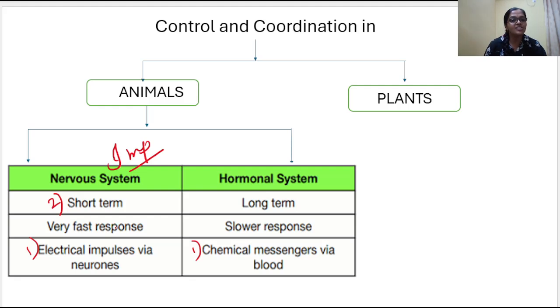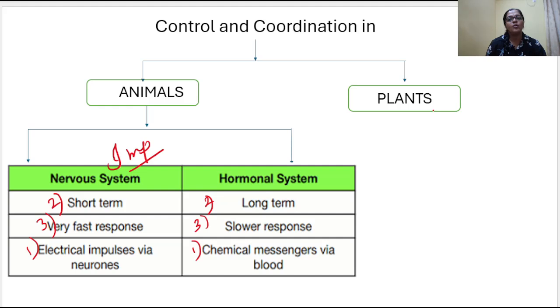Whatever responses are created in the nervous system are short-term, while hormones create a long-term response in the body. The third important point is that the nervous system has a very fast response. It will respond very quickly, because the messages are sent very fast with the help of nerves. While in the case of the hormonal system, it happens very slowly, but it will last for a longer time. If something has a bigger impact on the body, it can be because of hormones. So easy, nervous system and hormonal system. I hope it's clear to you.